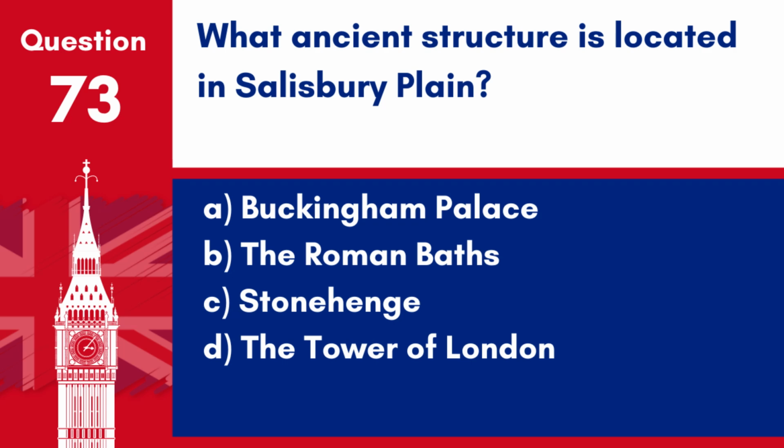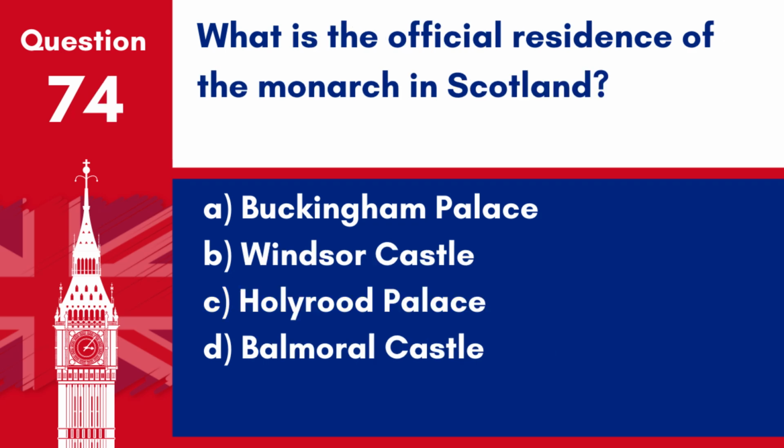Answer: C. Stonehenge. Stonehenge, the prehistoric monument known for its circle of standing stones, is located on Salisbury Plain in southern England. Question 74. What is the official residence of the monarch in Scotland? A. Buckingham Palace. B. Windsor Castle. C. Holyrood Palace. D. Balmoral Castle.